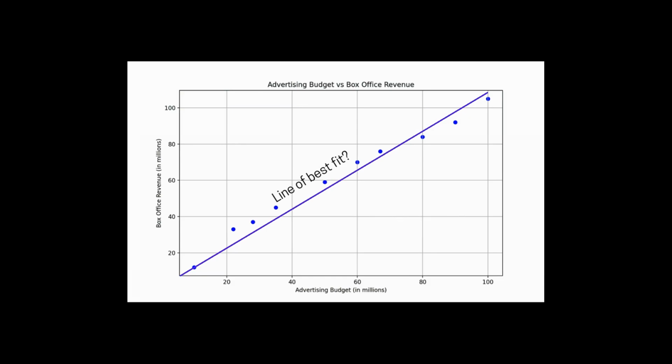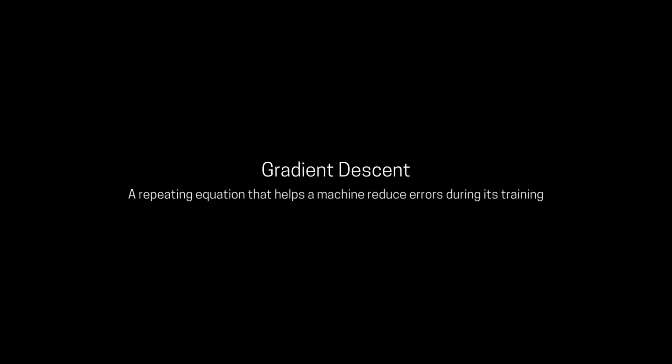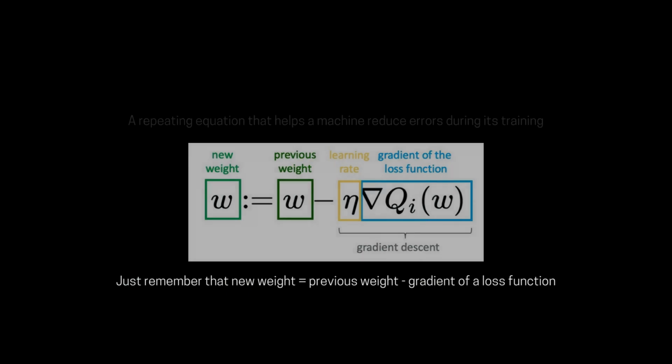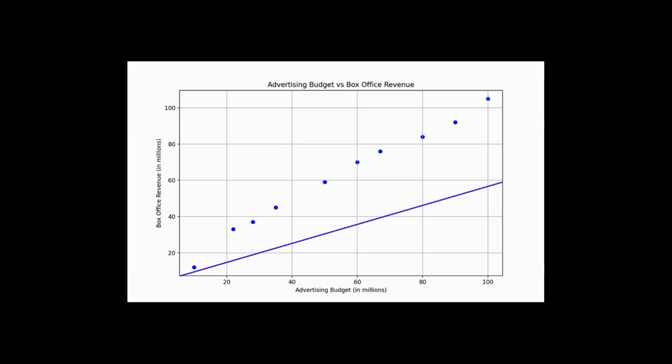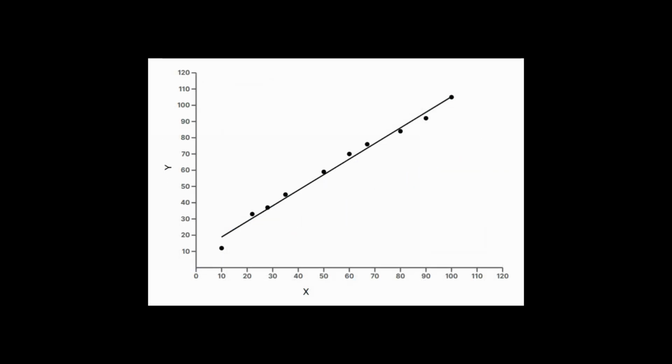So, how does AI actually find a line of best fit? It's not just drawing random lines and hoping for the best. Instead, it uses a technique called gradient descent, which tries to keep improving itself and reducing its errors until it finally reaches the most accurate line. Here, we have this very inaccurate line which the regression model keeps improving until we get our line of best fit, which I got by plugging the values into a calculator.